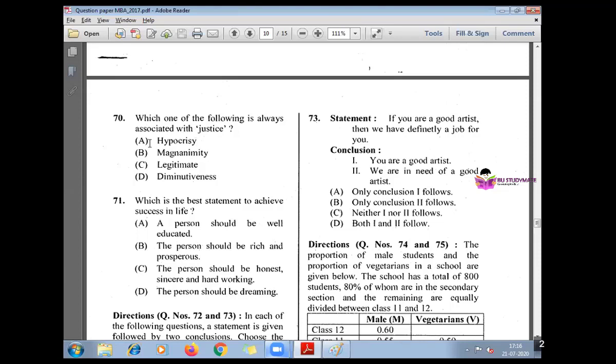You cannot call hypocrisy. Hypocrisy means one who is always dominating with his ideologies, like that. And magnanimity. Magnanimity means forgiving our enemy. That is also not related to justice. Justice cannot be forgiving the enemy. Legitimate means which is legal and according to the law. So this is directly related with the word justice. Okay.